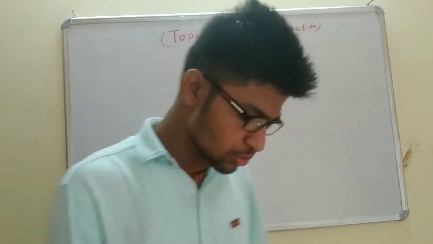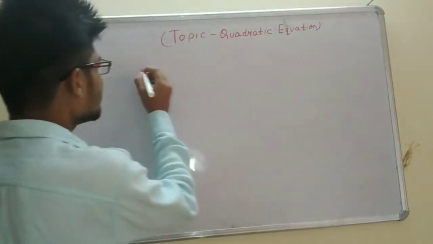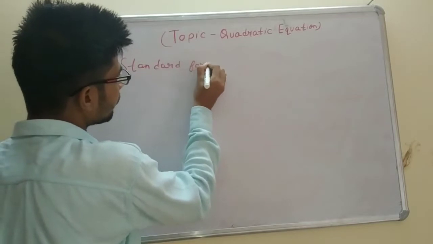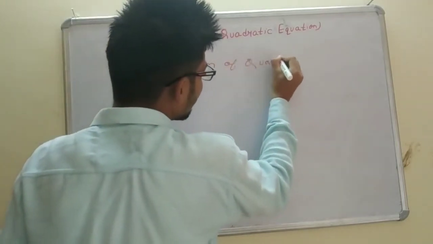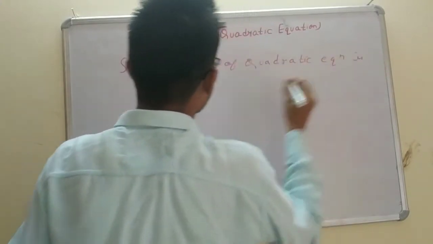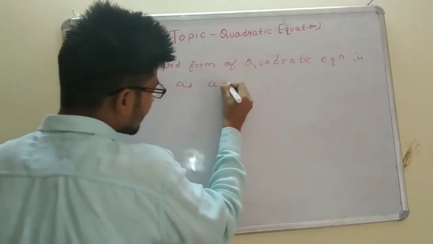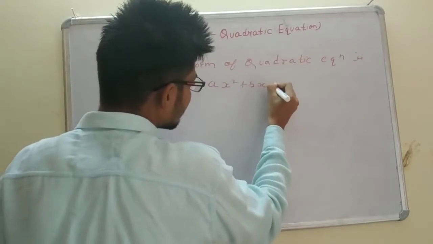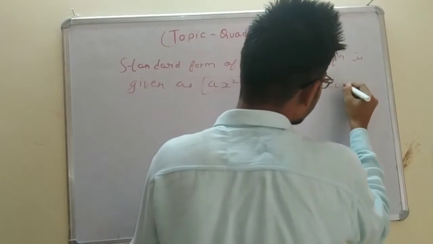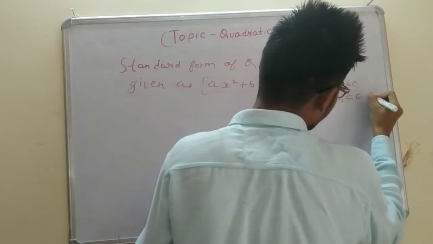So let's start. Many of you have heard that the standard form of quadratic equation is given as ax square plus bx plus c is equal to 0, provided that a is not equal to 0 and a, b, c must belong to real numbers.